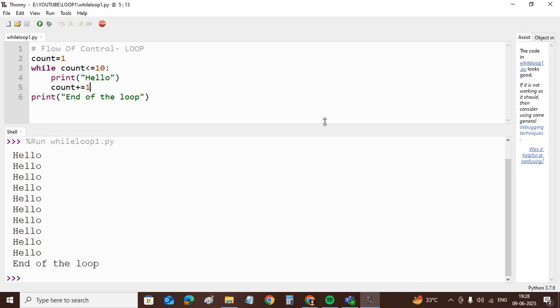So this is the simple example of loop iteration, and along with while we have another structure for loop, that is for. In the next video I will show you the concept of for, and other videos will be there for different programs with while loop and for loop. Simple to complex, all types of programs I will upload in my videos using loop structure. And after completing the single loop structure, I will continue with nested loops, where one loop is present inside another loop.